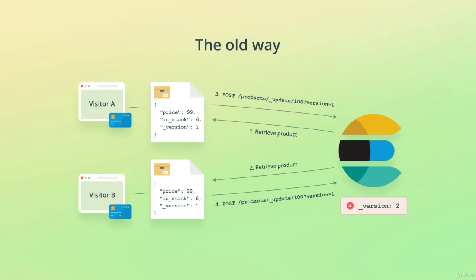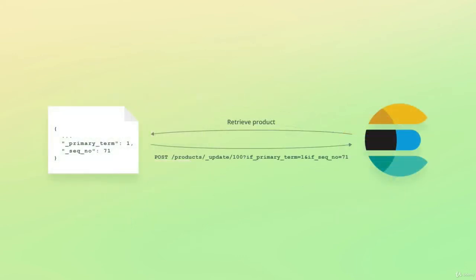Let's walk through an example. When we retrieve the product, the current primary term and sequence number are included within the results. I'll show you these fields in just a moment. What we can do is take the values and add them to the post request that we send to update the document.